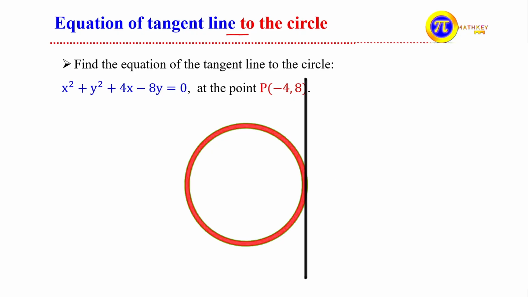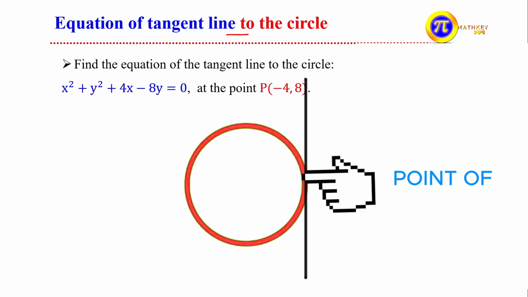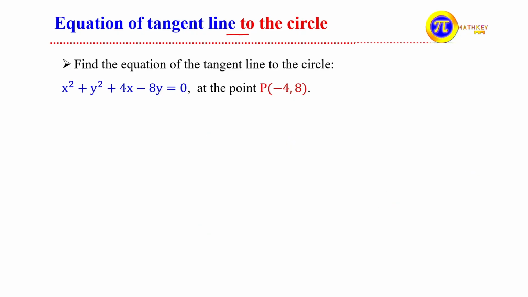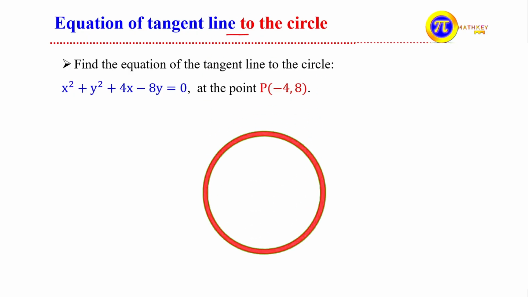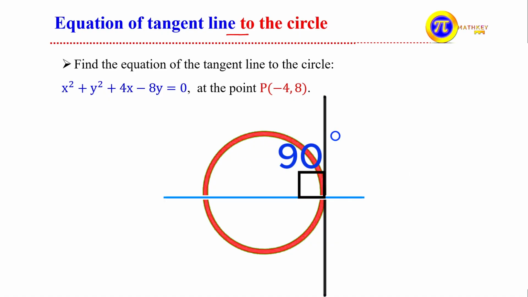ስለዚህ ታንጀንት ላይን ቱ ዘ ሰርክል ማለት ላይናችን አንድ ቦታ ላይ ሰርክላችንን ኢንተርሴክት ያደርጋል ወይም ደግሞ ጆይን ያደርጋል ማለት at one point. That point we call point of tangency እንላለን። ስለዚህ የተጠየቅነው ምንድነው? If we have a circle ካለን ታንጀንት ላይን ቱ ዘ ሰርክል አግኙ ከተባለ ምን እናደርጋለን? In most cases you have to take the slope of the line which is passing through the center በሴንተሩ የሚያልፍ ላይን እና ታንጀንት ላይናችን they make 90 degrees ወይም ደግሞ they are perpendicular።